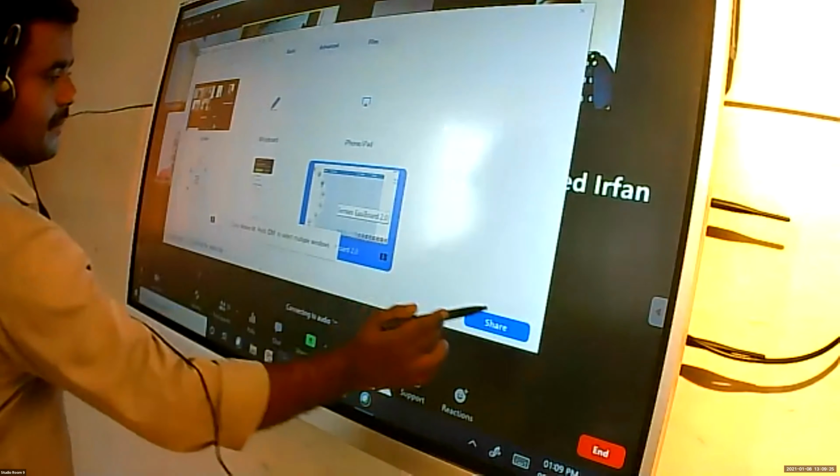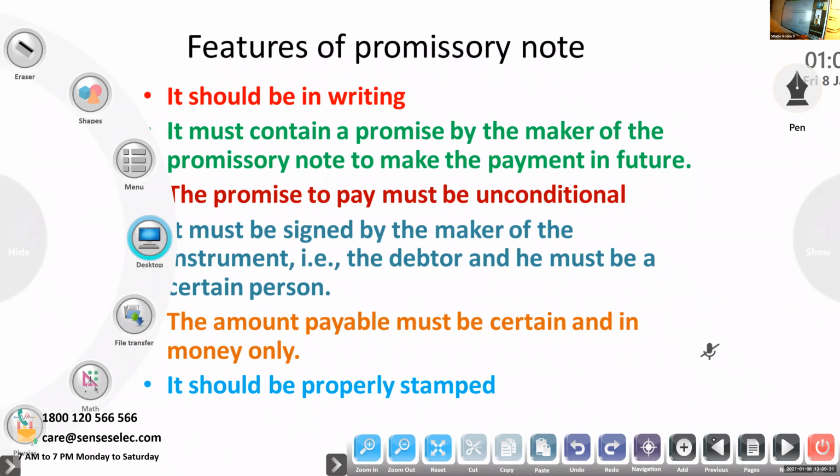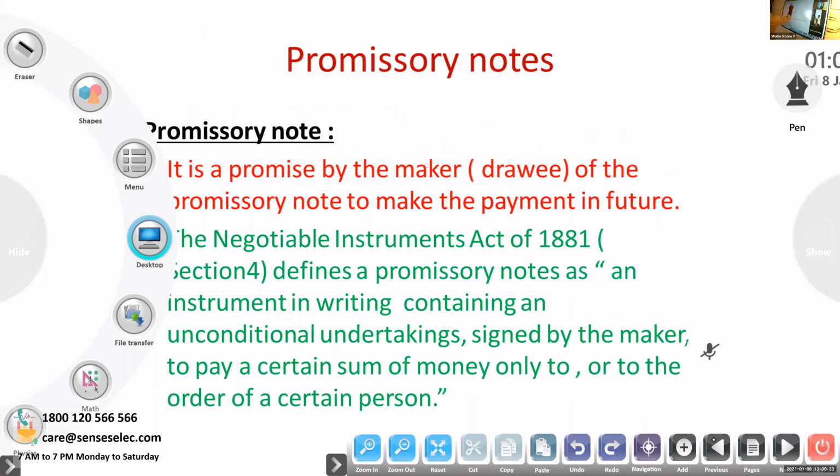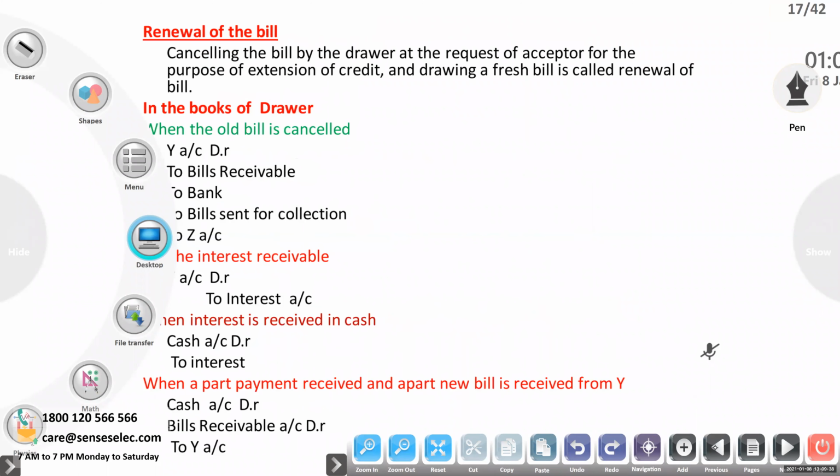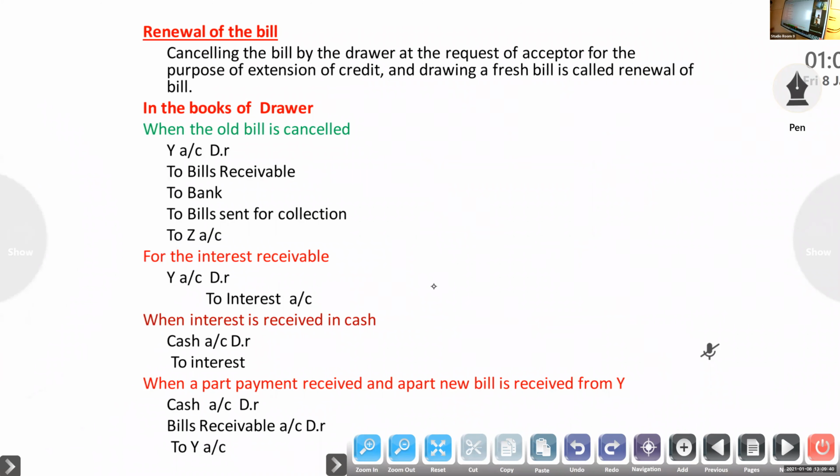So the journal entry I will tell. Already I said you can expect questions from renewal, because renewal means everything will be there from first to first case. Any case will come, then cancel, that I will tell.